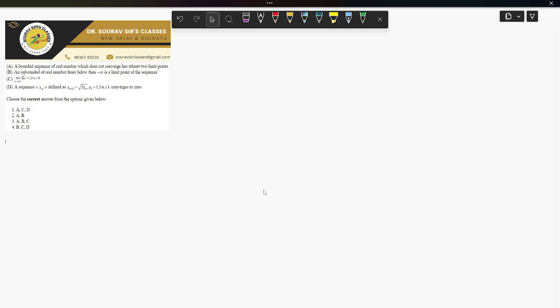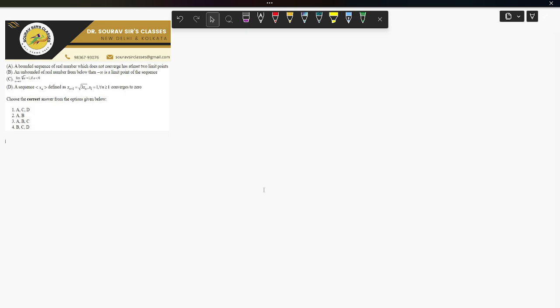Okay. So now statement A says that a bounded sequence of real numbers that does not converge has at least two limit points. A bounded sequence of real numbers always has at least one limit point by the Bolzano-Weierstrass theorem. We know that. So if the sequence does not converge, it must have more than one limit point, since convergence requires exactly one limit point. Thus we can say that statement A is true. Okay. So now for statement B.